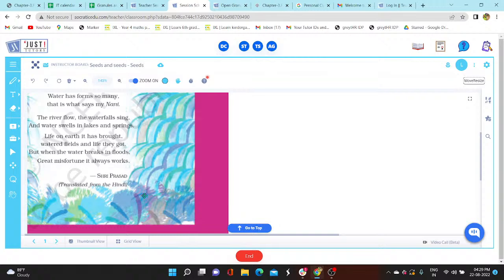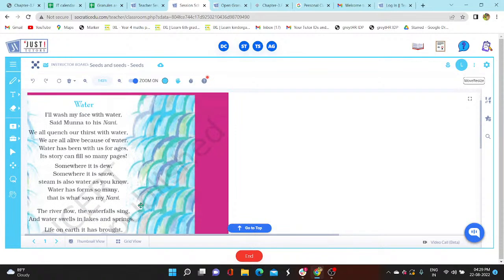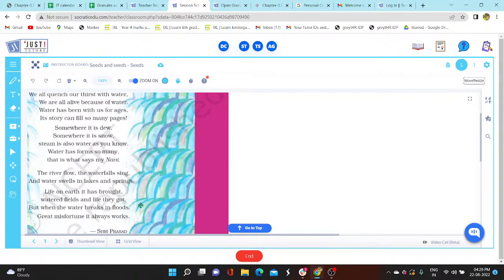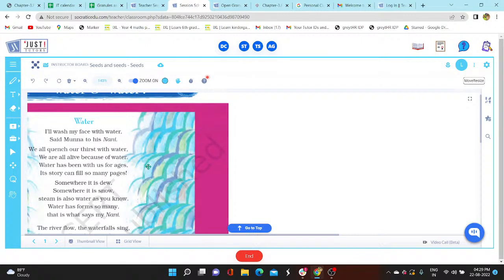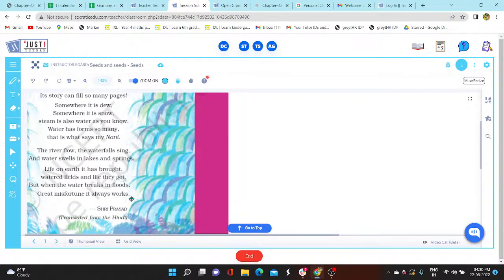Okay, nice poem. So, this poem tells us about the basic functions of water. Where do we find water? We find water in lakes, rivers, and in the form of snow, dew, normal liquid water, and waterfalls. So these are the various places we get water, and when this water becomes bad, what happens? It turns into floods, and floods bring a lot of damage for us.